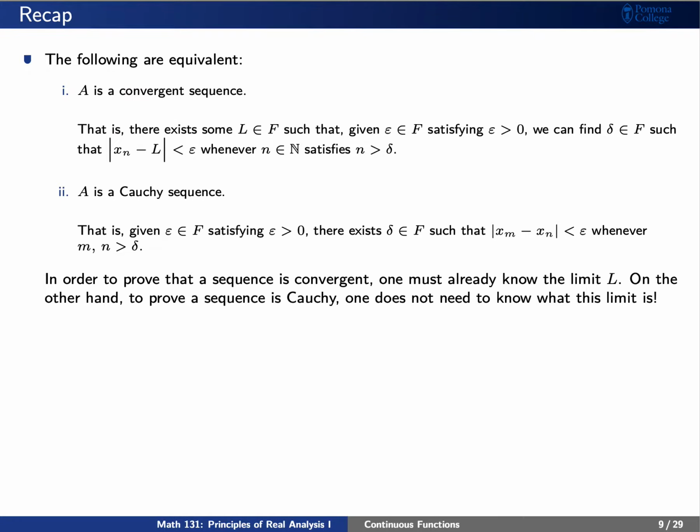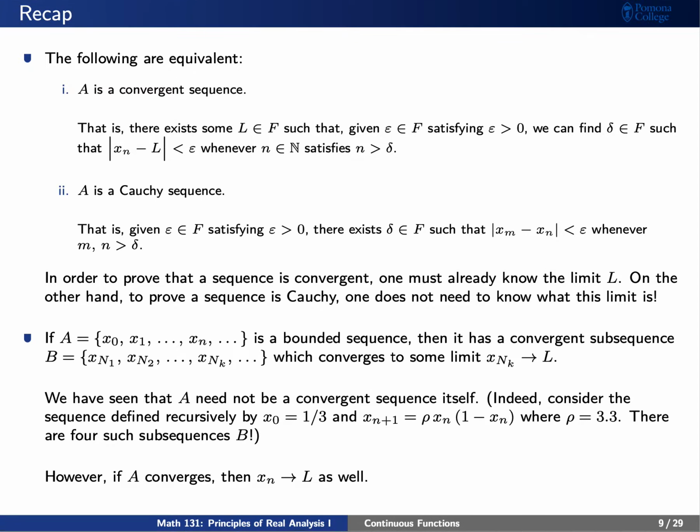Here's the difference between the two. In order to show that a sequence is convergent, one must already know the limit L in advance. On the other hand, to prove that a sequence is Cauchy, you don't need to know what the limit is. But if you know that the sequence is Cauchy, then you're guaranteed that a limit must exist.